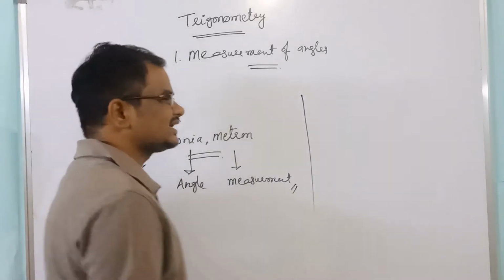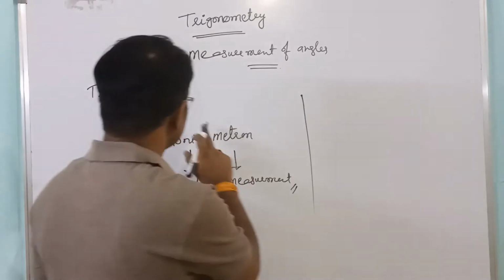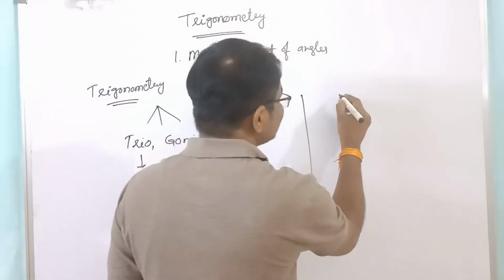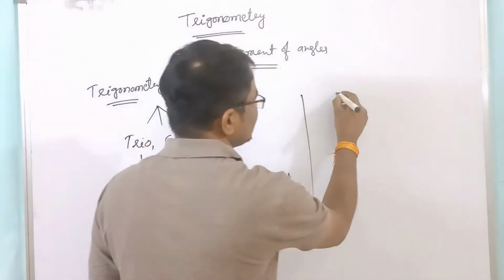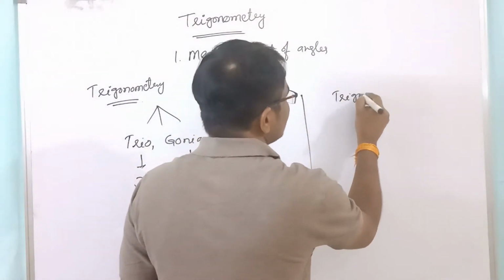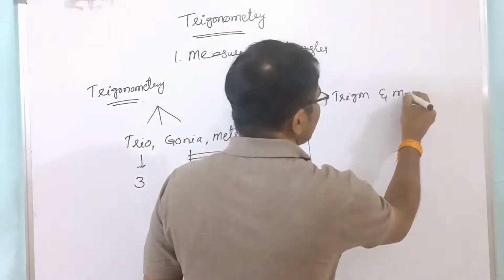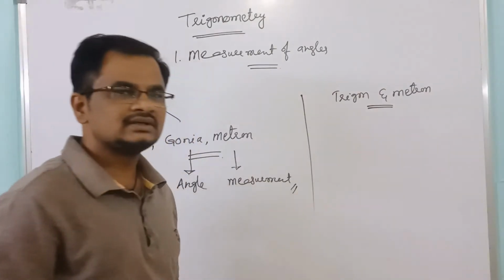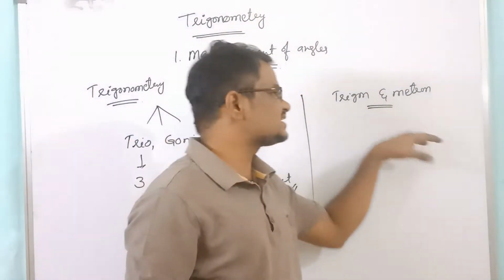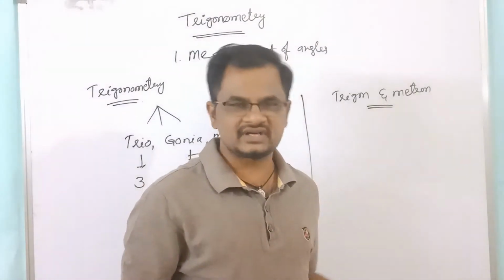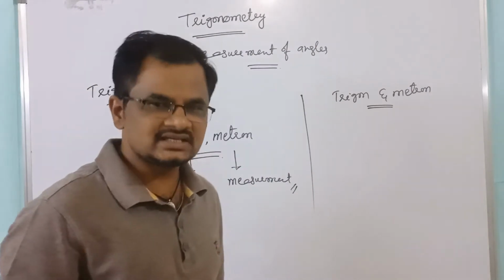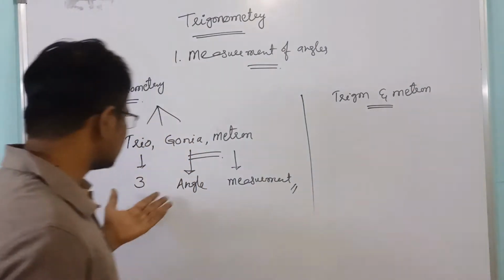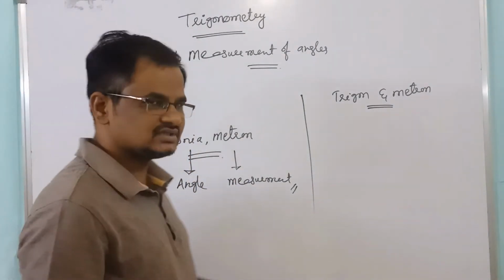Or, according to NCERT, this trigonometry is derived from two Greek words. They are trigon and metron. Nothing but measuring the three sides of a triangle. Three sides of a triangle means three angles of a triangle. Means nothing but three angles measurement.